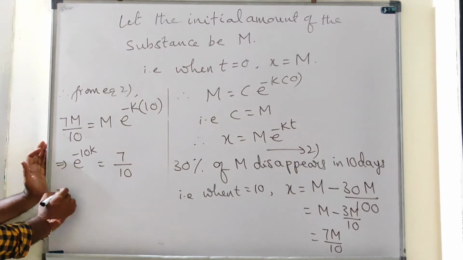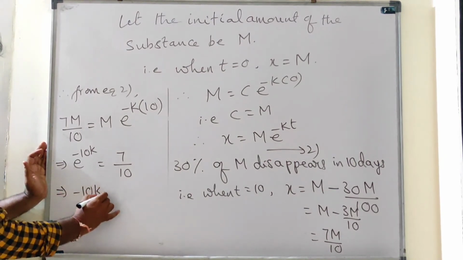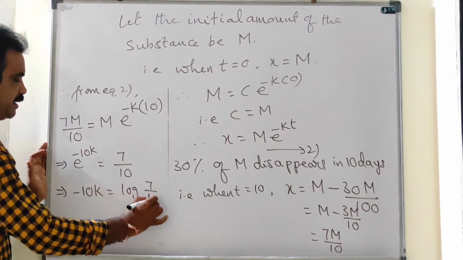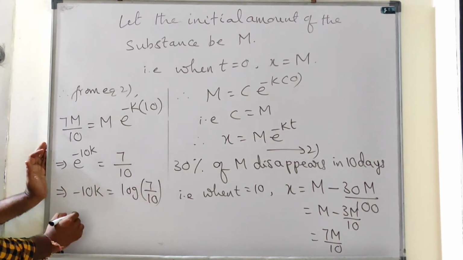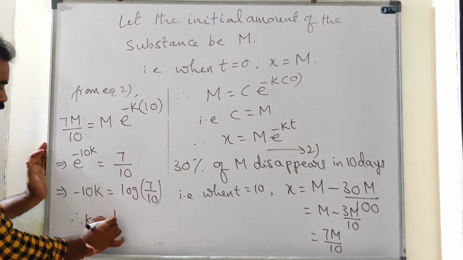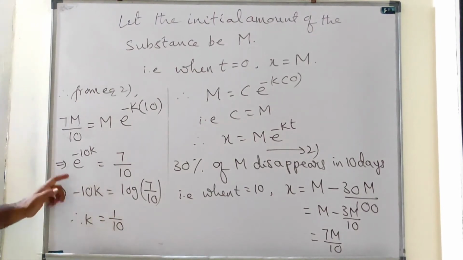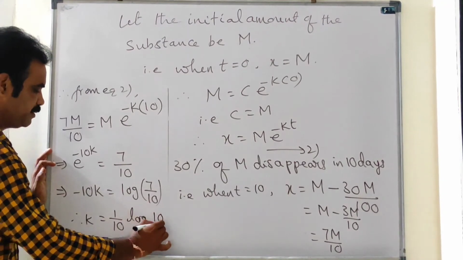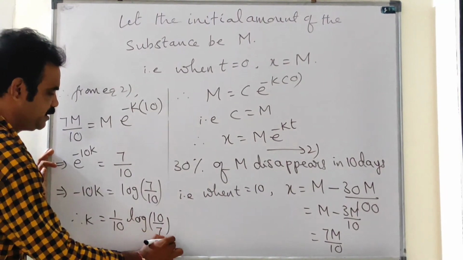Implies that minus 10k is equal to log 7 by 10. Therefore, k equal to 1 by 10, if you put this minus on the RHS, this becomes log 10 by 7. Let it be equation 3.